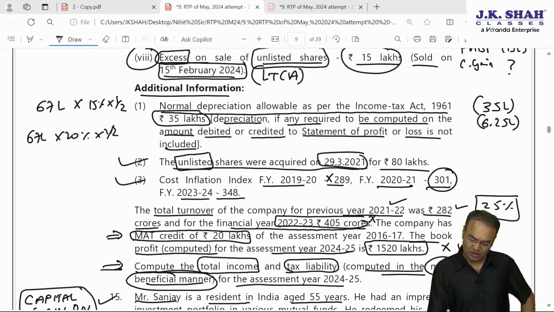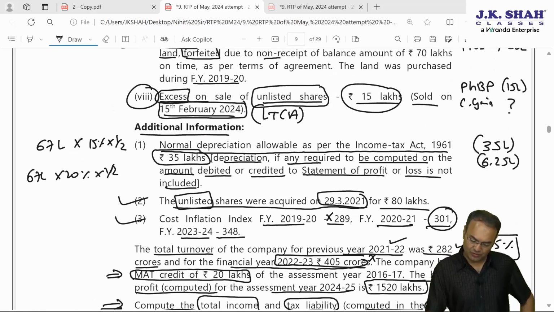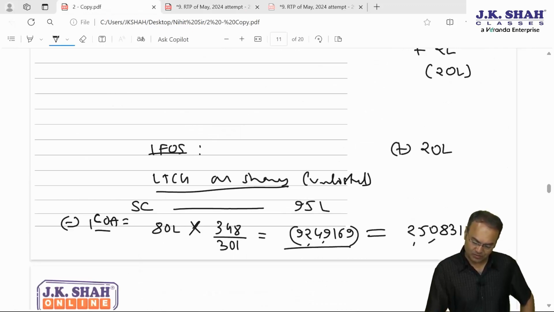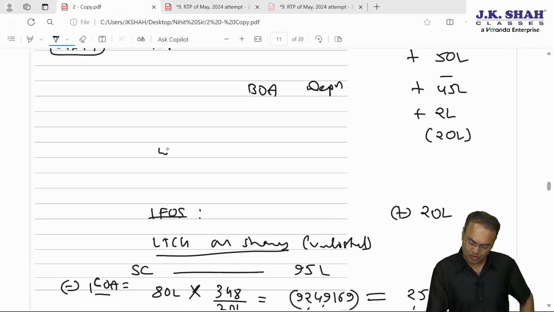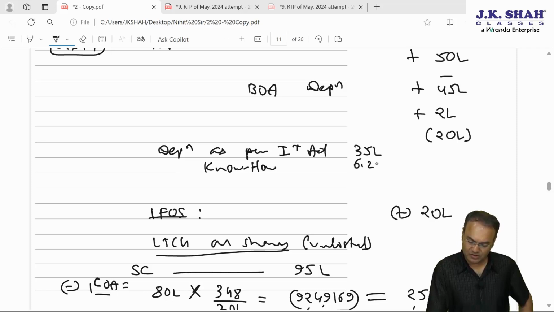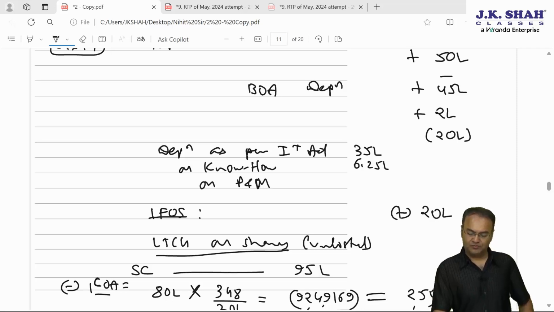Depreciation will have to be calculated: 35 lakhs and further depreciation. So depreciation as per IT Act is 35 lakhs, on technical know-how it will be 6.25 lakhs, and on plant machinery it will be depreciation and additional depreciation.